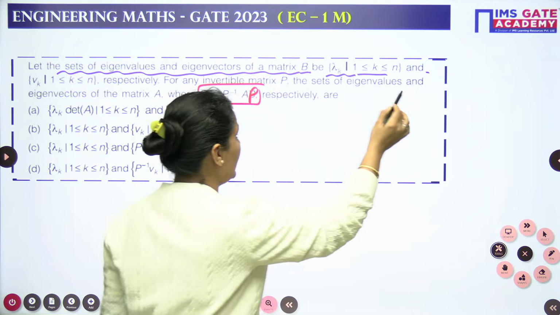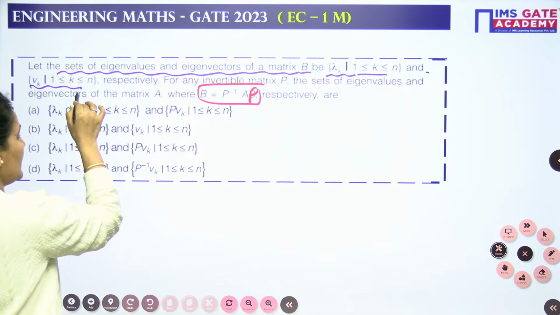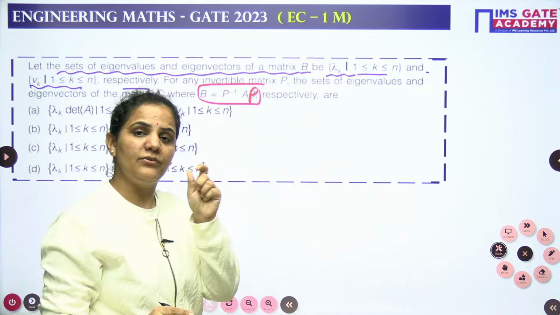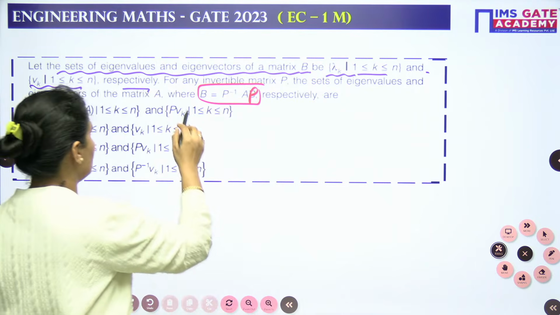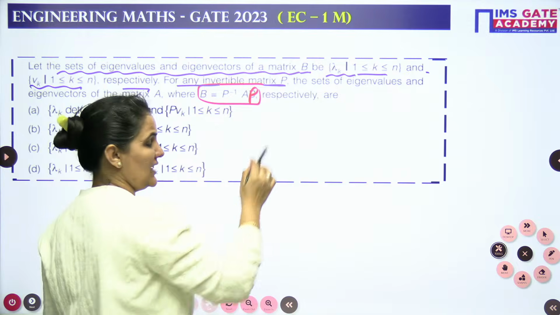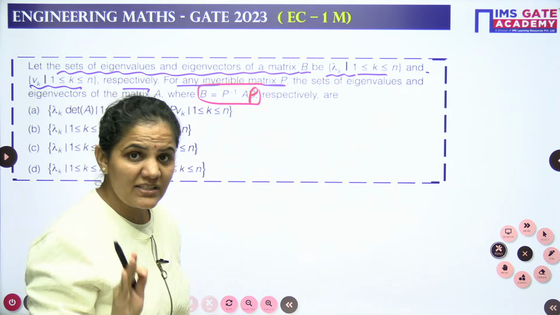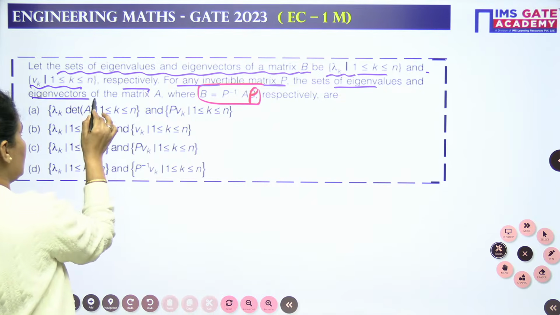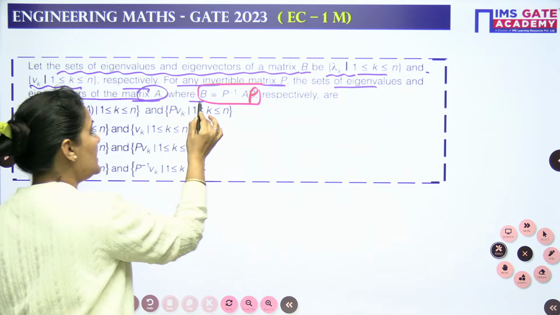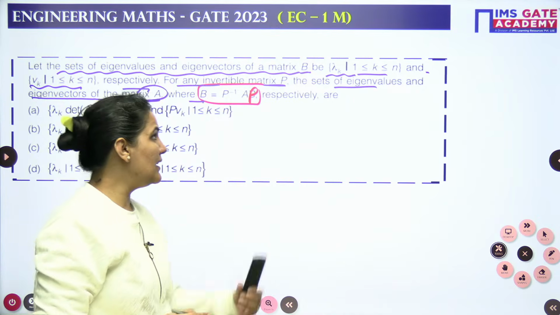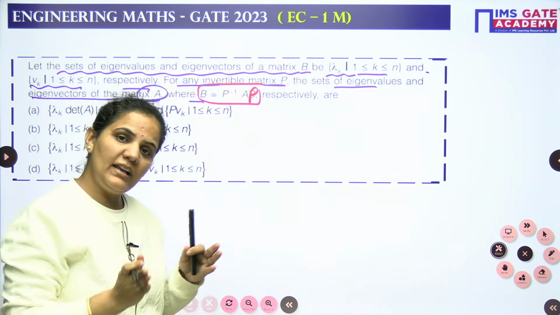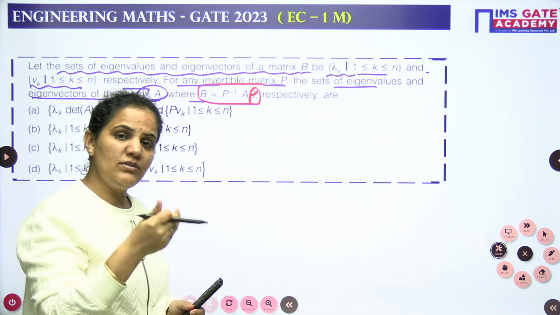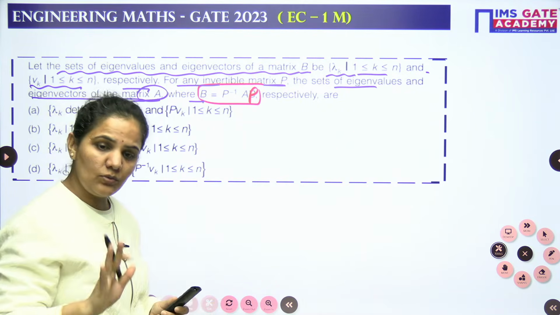k lies between 1 and n, and vk, where k lies between 1 and n, respectively. So lambda k is the eigenvalue and vk is the eigenvector mentioned to us. For any invertible matrix P, meaning whose inverse exists, the sets of eigenvalues and eigenvectors of the matrix A, where B is equal to P inverse AP, are what? So the eigenvalues and eigenvectors of matrix B are given to you, and we need to find the eigenvalues and eigenvectors of matrix A.